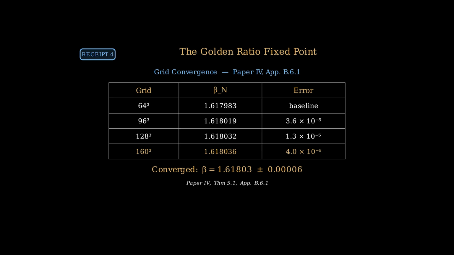The golden ratio is not decoration. It is a hard numerical output of the spectral recursion, and it sets the normalization for every coupling constant in the theory. After the beta fixed point is determined, 1 degree of freedom remains in the spectral weight function, its overall normalization F0. This is removed by the anomaly cancellation condition.